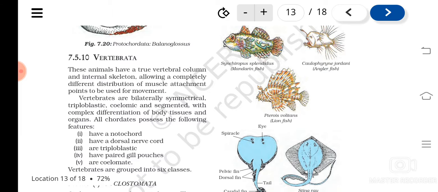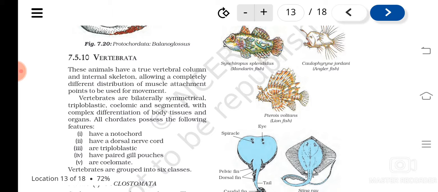Then other features of chordates: they have a notochord that later changes into what? The vertebral column, and they have a dorsal nerve cord. We belong to what? Human beings belong to vertebrata, isn't it? We have a dorsal nerve cord. What is our dorsal nerve cord? We have a spinal cord, isn't it?